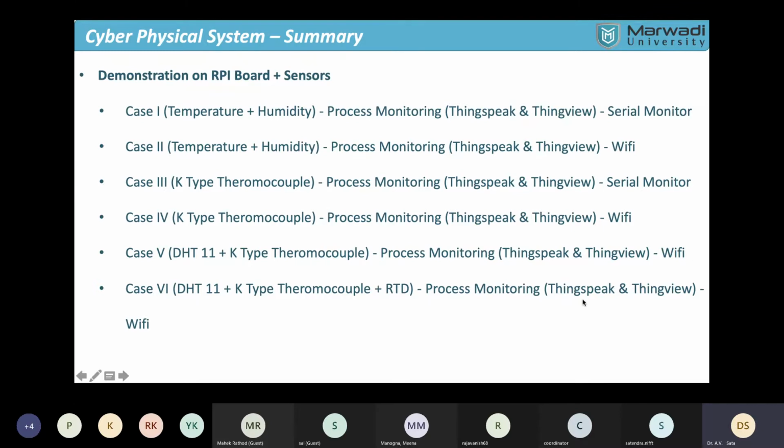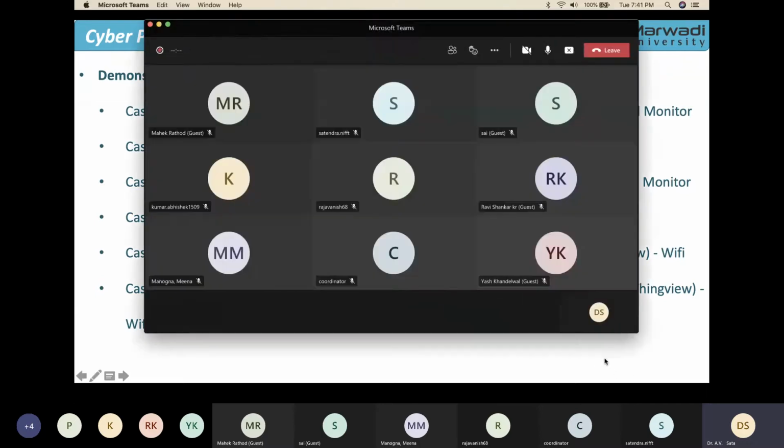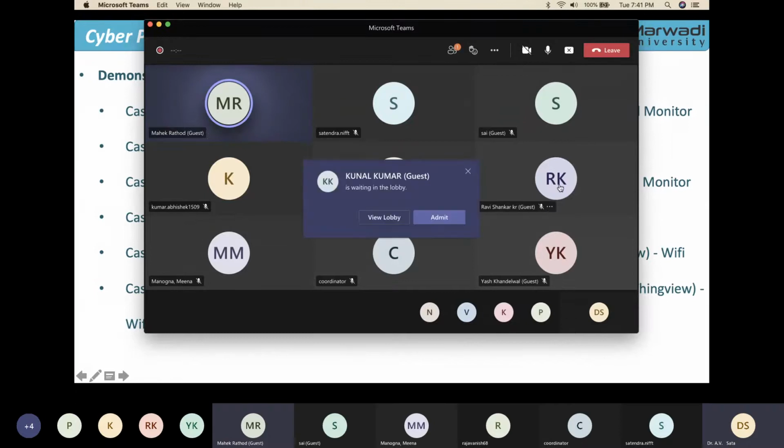And again today I am having one of my associate with me, Mr. Mahek. So he will perform the demonstration through the camera mode or say visualization. So I think Mahek has already joined the meeting. Let me check. Yeah, Mahek, are you there? Yes, sir. I'm here. Yeah. I'll Okay. I'll just start.